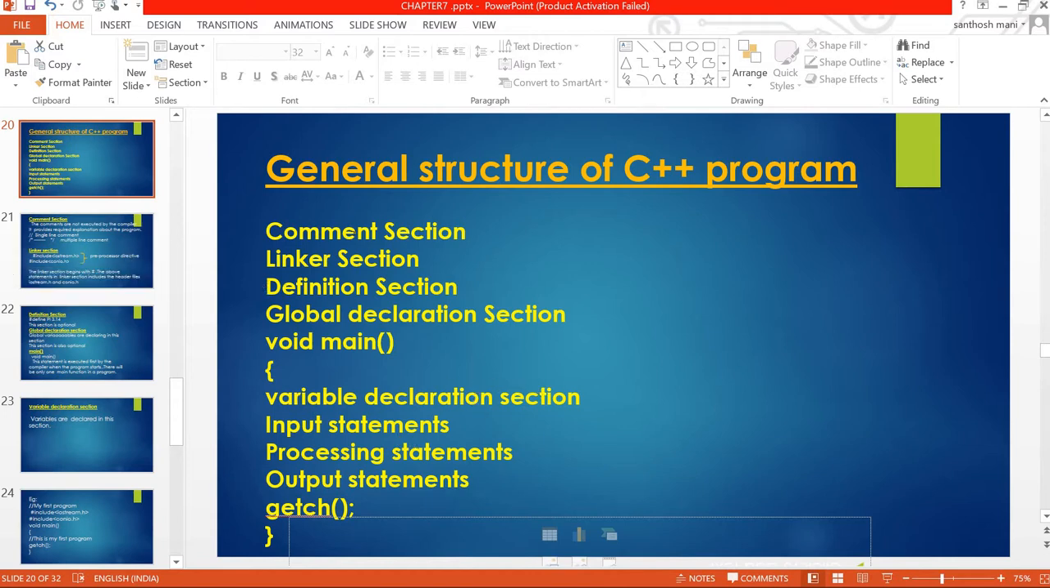Then first comment, then linker, definition section, global declaration section, void main, then opening bracket, variable declaration, input statement, processing statement, output statement, getch, then closing bracket. We can see one by one.